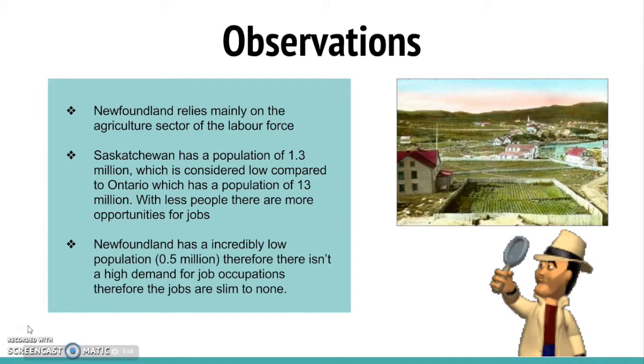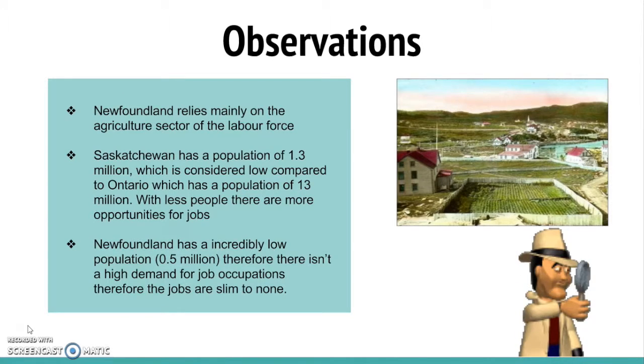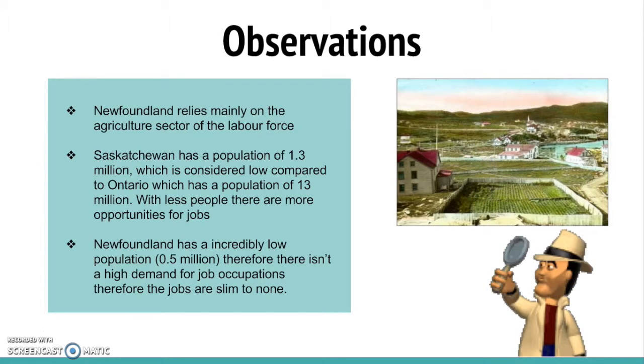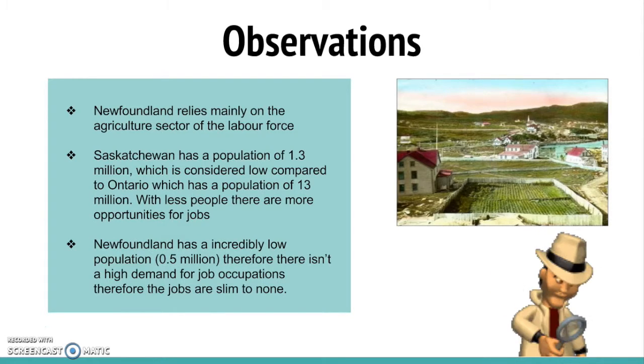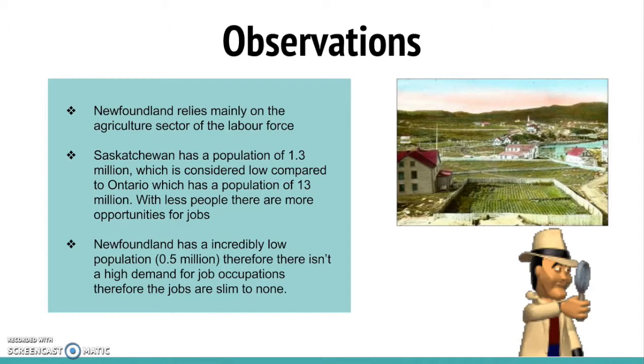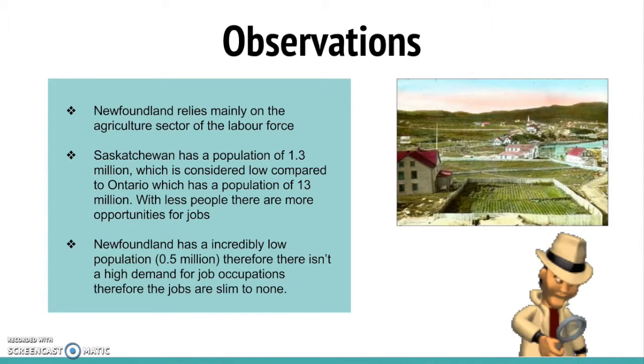So what we concluded from our data is that Newfoundland relies mainly on the agriculture sector of the labor force. This is because when winter comes, it freezes over crops and makes fishing difficult. Many people go unemployed for months, hence why their unemployment rate is so high throughout the years.